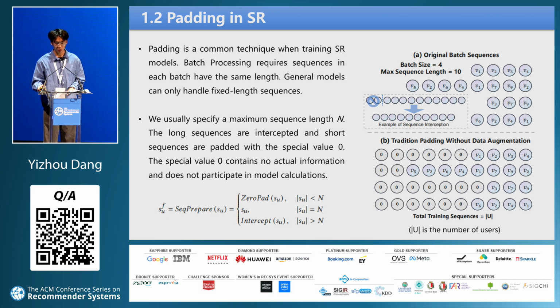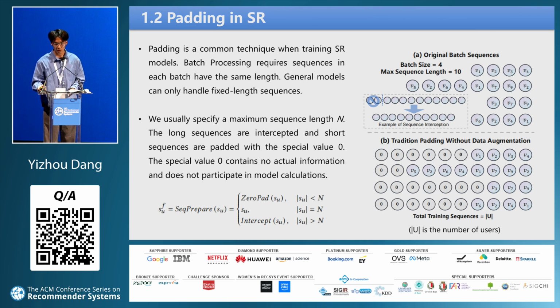So, before training a sequential recommendation model, we usually specify a maximum sequence length n as a hyperparameter. For sequence with an original length of more than n, the most recent n items are usually chosen because they represent user recent preferences. For sequence with the original length less than n, they are padded with special value 0 to reach the length. The special value 0 contains no extra information and does not participate in module calculations. The above process can be formulated as this equation.